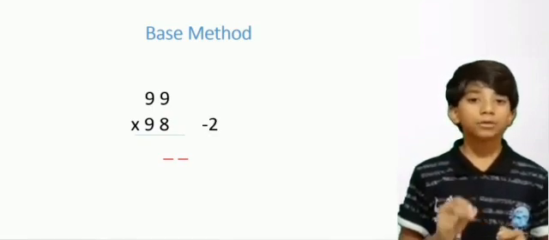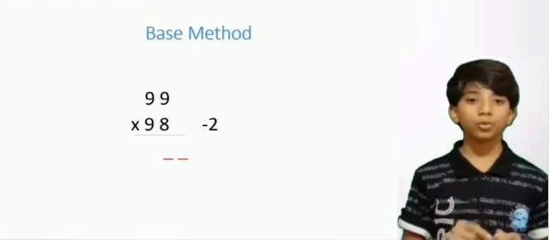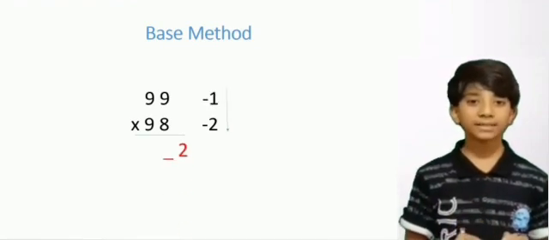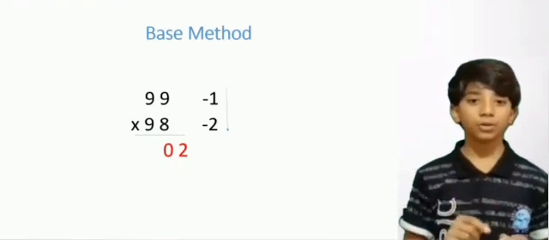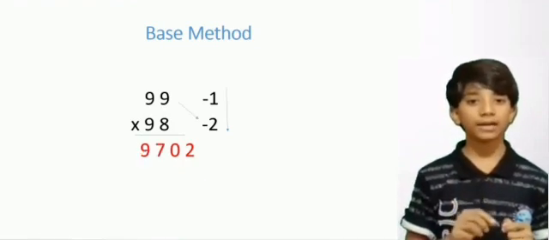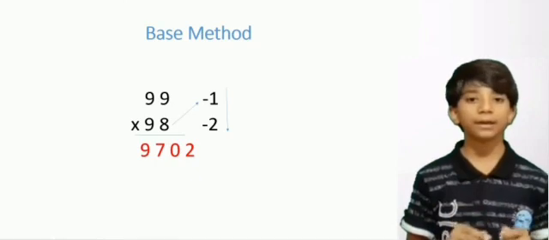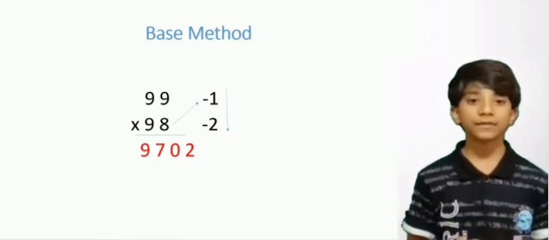Then multiply 2 and 1. 2 ones are 2. Here space is 1, write 0. Now 99 minus 2 is 97, or 98 minus 1 is 97, and your answer is 9702.